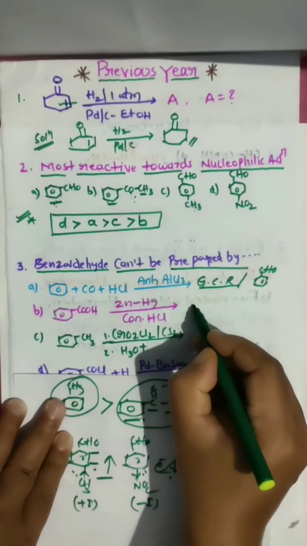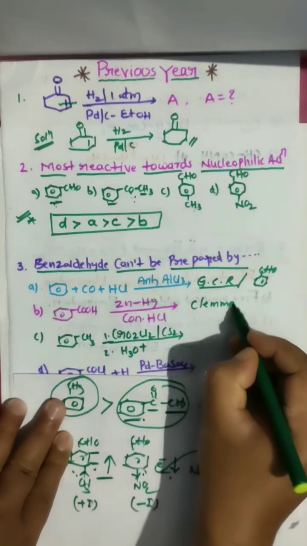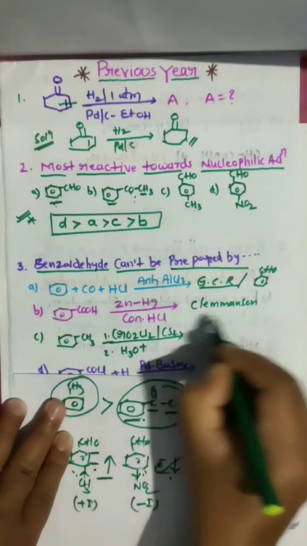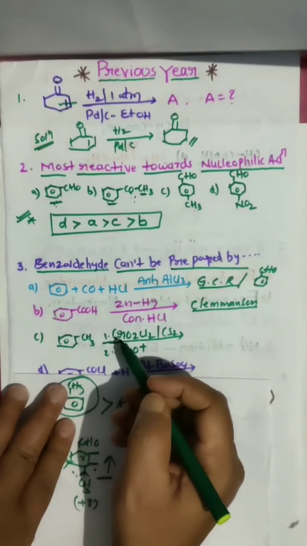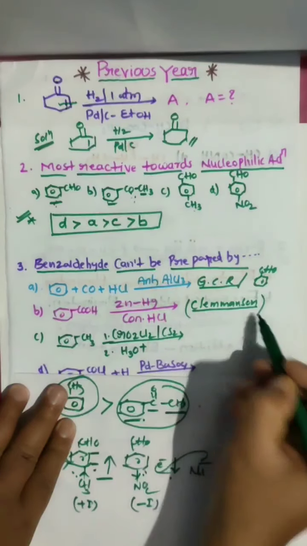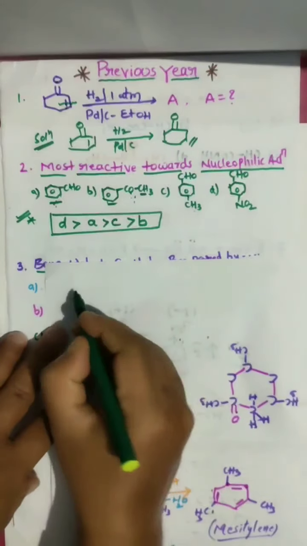That is what we learn as Clemmensen. What is that? Clemmensen reduction. So in Clemmensen reduction, what are we preparing? What are we doing?